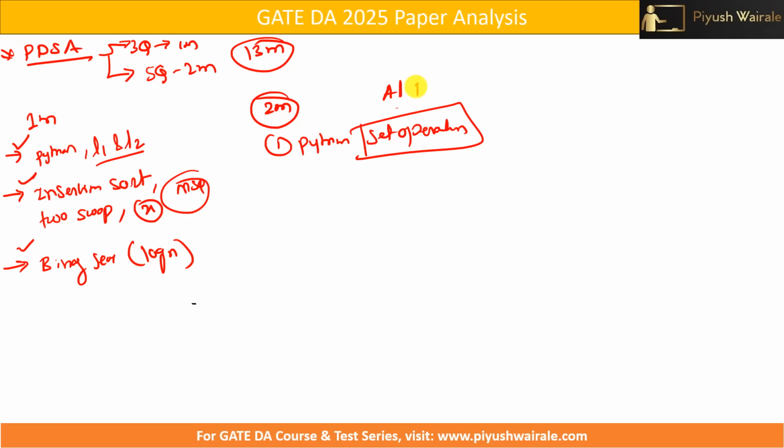A, then we have mid, then B. It means A union B, like that. Okay. So this is about set operations, and one question was based on that. If you understand the basics of Python, you can easily solve this type of question based on set operations. Okay. Second one is what? Again Python and recursion. Okay.